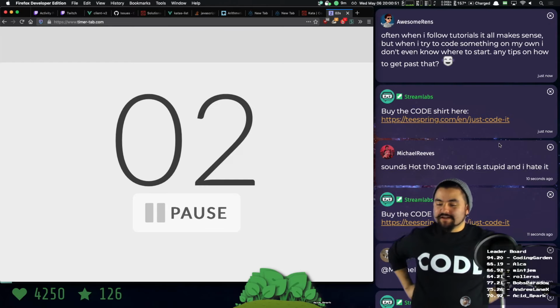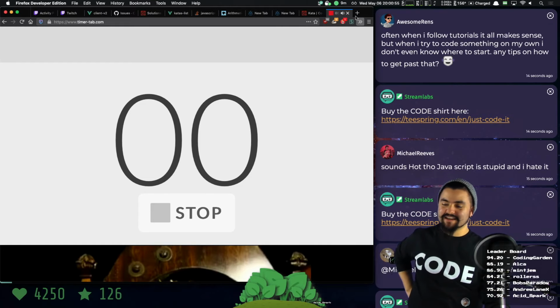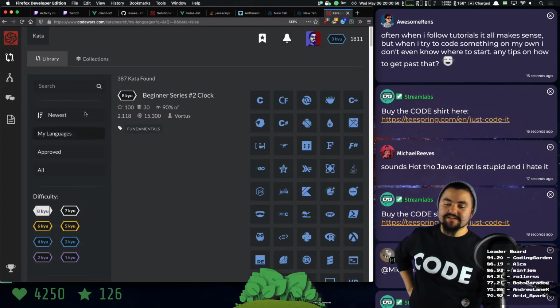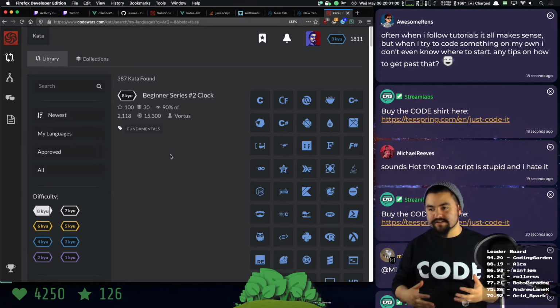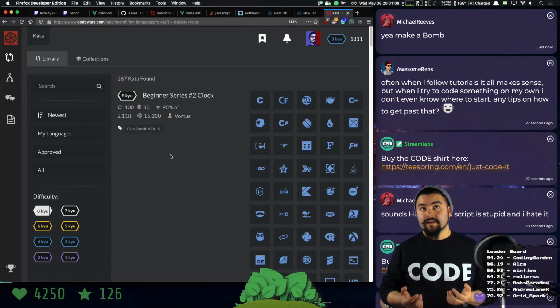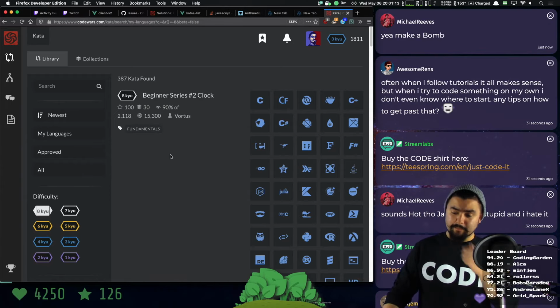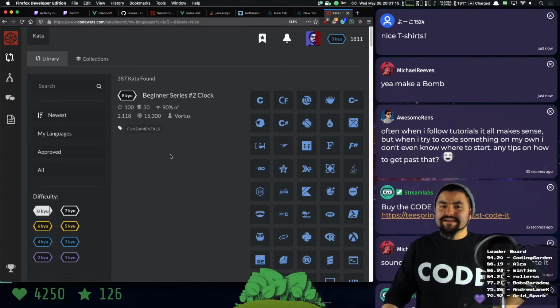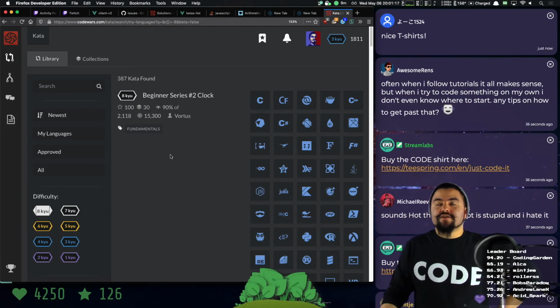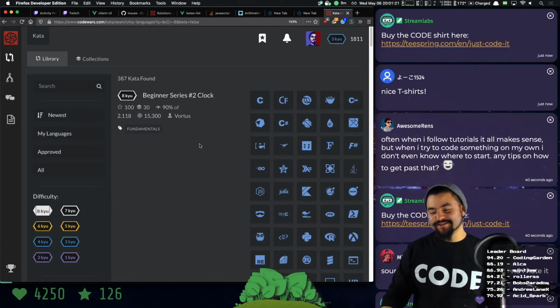Often when I follow tutorials, it all makes sense, but when I try to code something on my own, I don't even know where to start. Any tips on how to get past that? Try doing something like Code Wars, where you're kind of forced to just solve the thing without having someone solve it for you. And I think part of that is actually getting good at searching the web, and trying to find the most relevant answer to your question without actually completely answering your question.